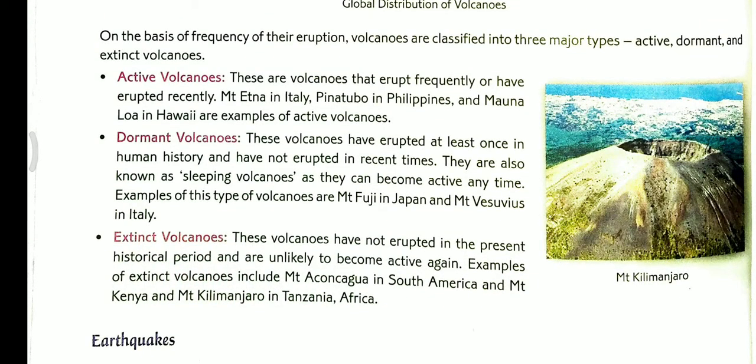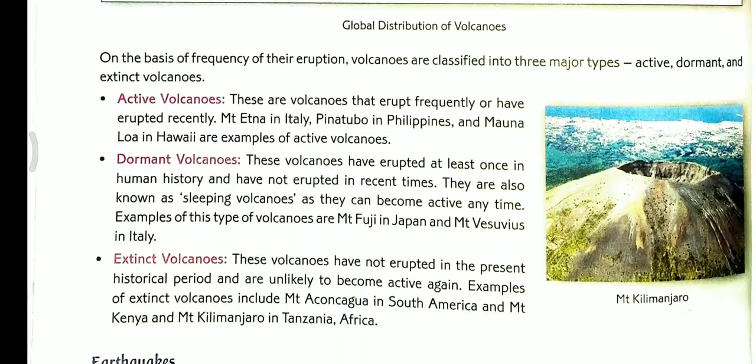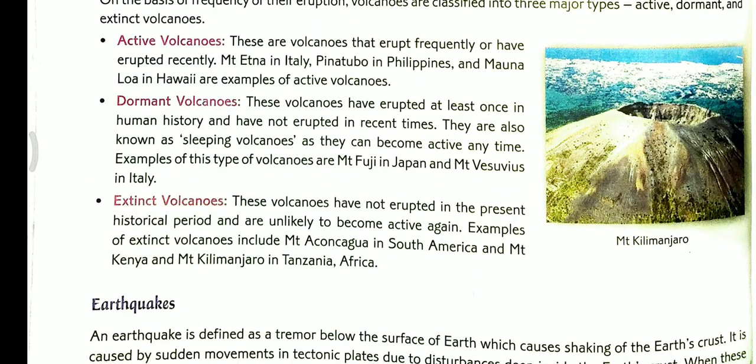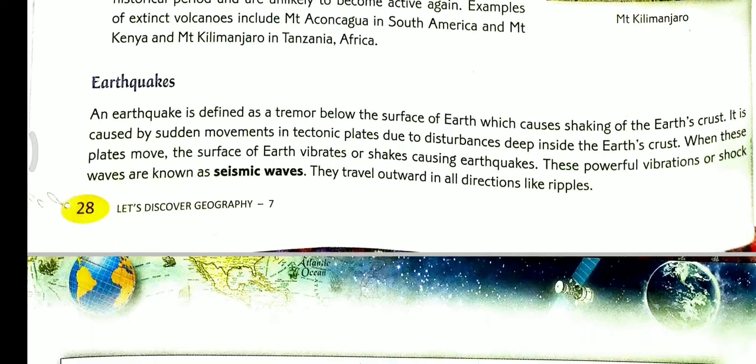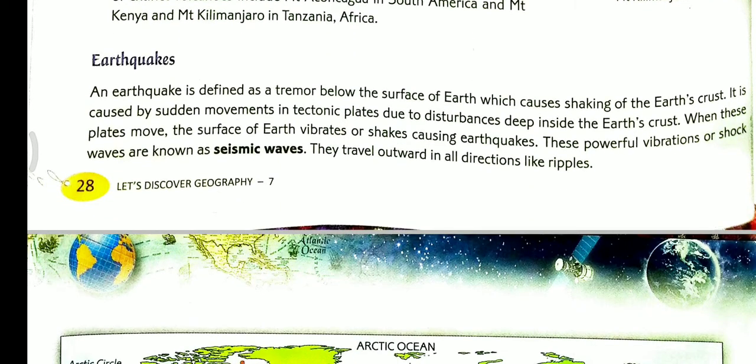In our last class, there are three types of volcanoes: the active volcanoes, dormant volcanoes, and extinct volcanoes. These are most important for your exam also. You should keep in your mind and learn by heart. So today I am going to discuss the earthquakes.